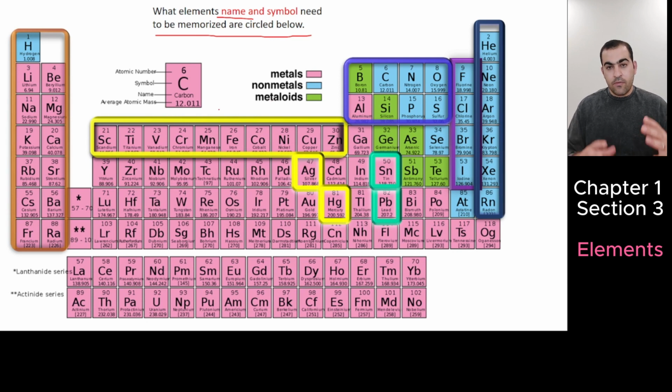Guys, these symbols are very important for chapter 7, also for chapter 3, for 11th grade and 12th grade. So please memorize the symbol and the name of the elements. This is for group 1, group 2. There are some transition metals. So non-metals we're going to talk about. These are important. Please memorize their name and their symbol. For the midterm exam also it is very important.